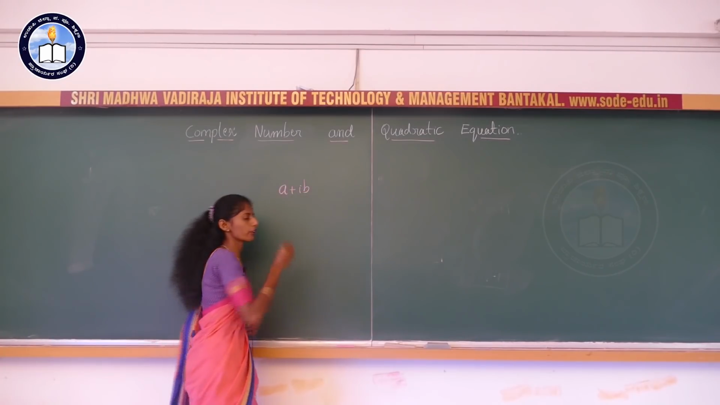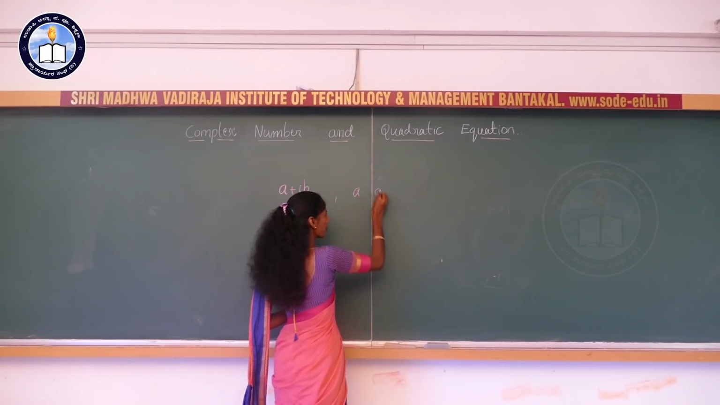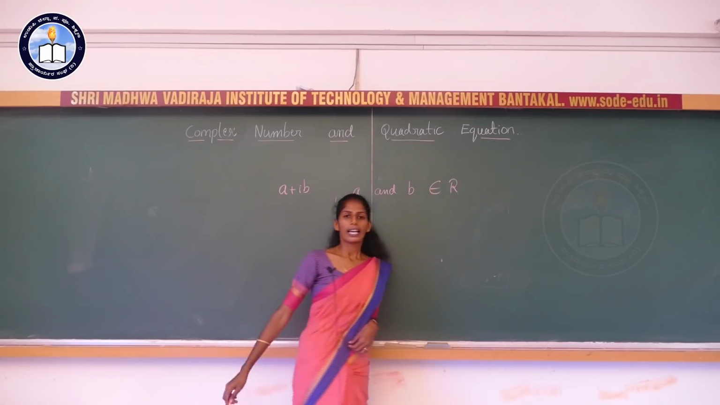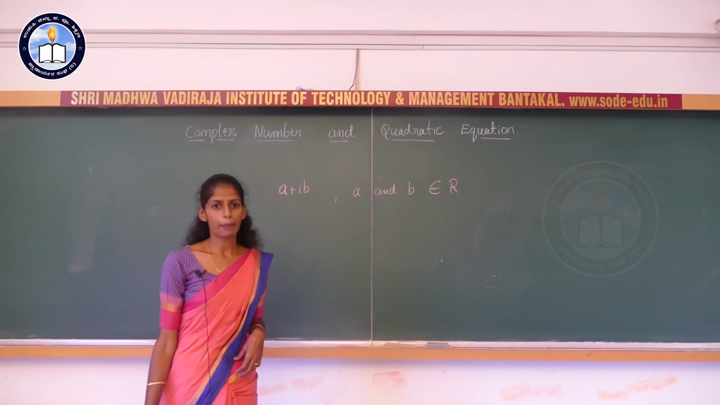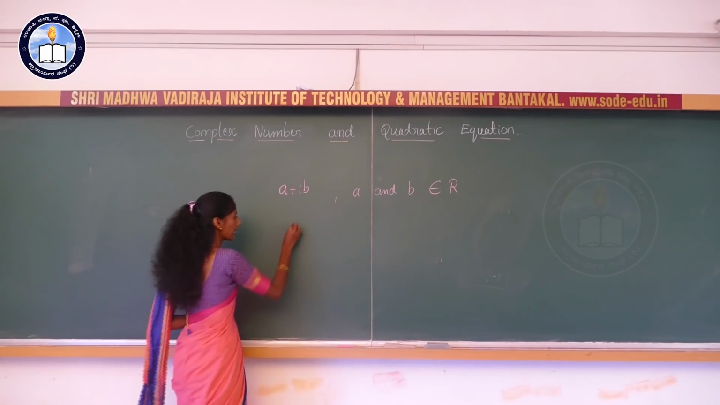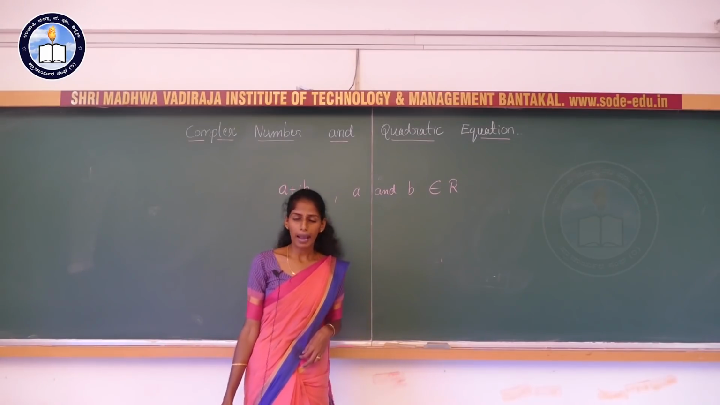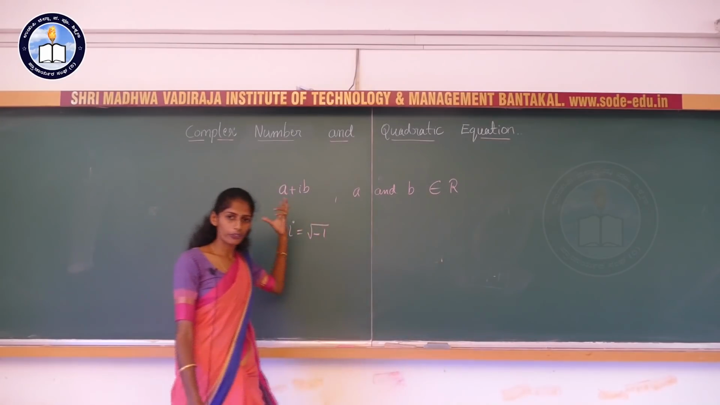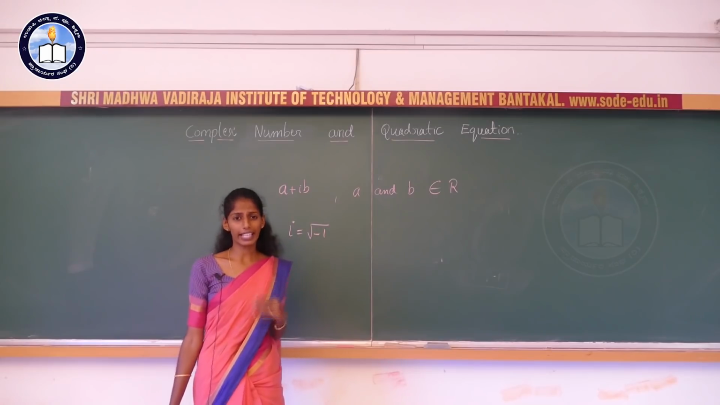A number of the form a plus ib, where a and b are real numbers, that is, a and b belong to the real numbers, and where i is equal to square root of minus 1, an imaginary number. If a number is of this form, we call it a complex number. I will give an example.